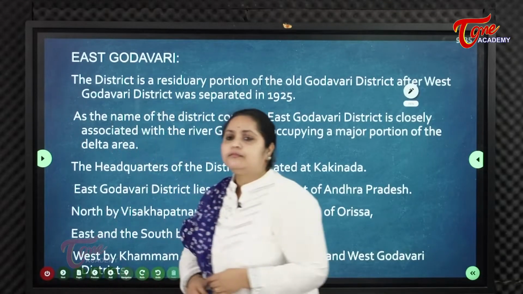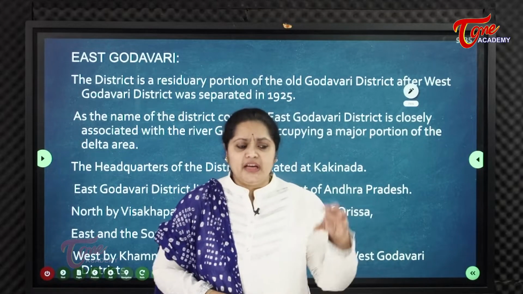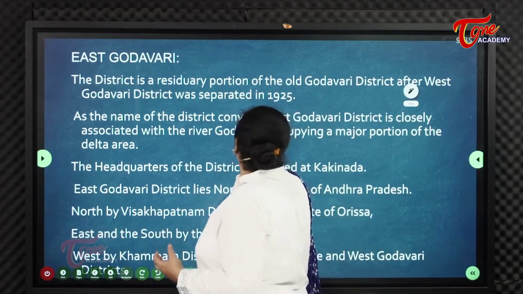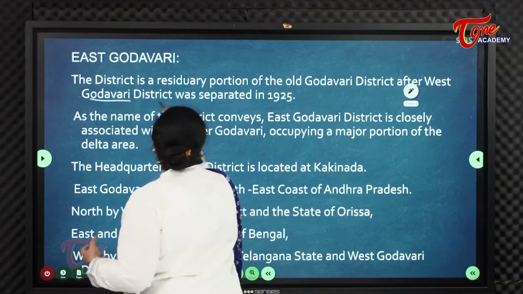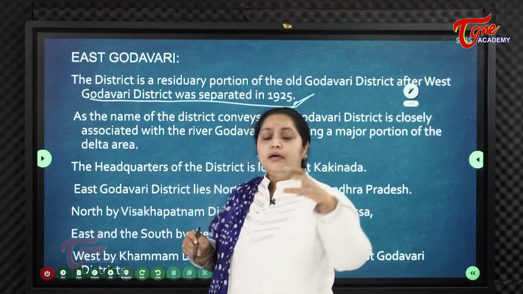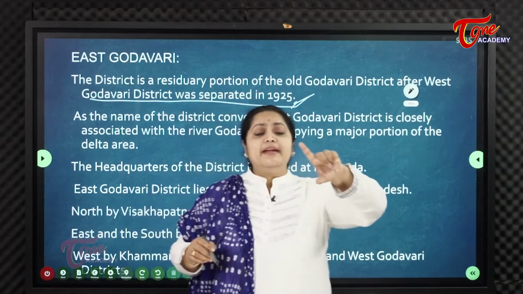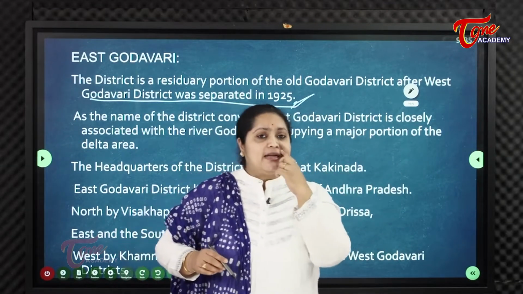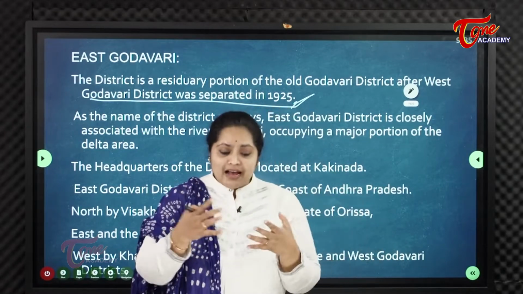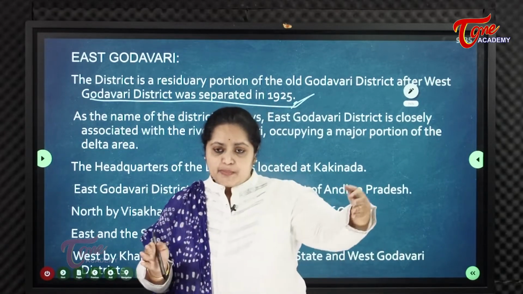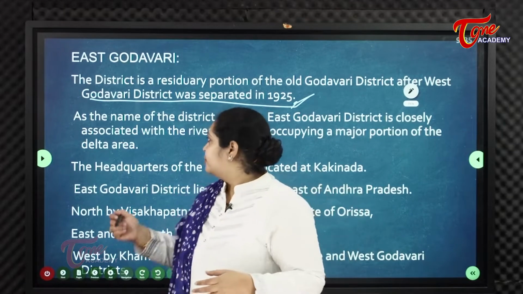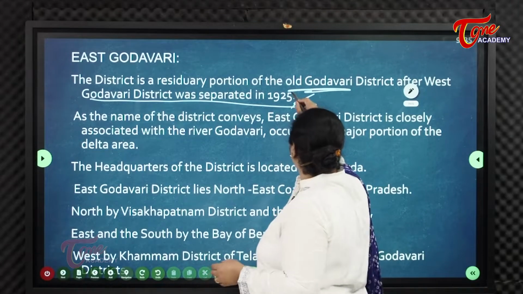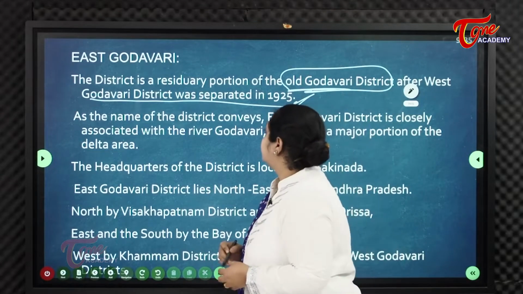So actually East Godavari is a residuary part, meaning the leftover part, of West Godavari. There was only one Godavari district earlier, the Old Godavari. But in 1925 it was bifurcated.